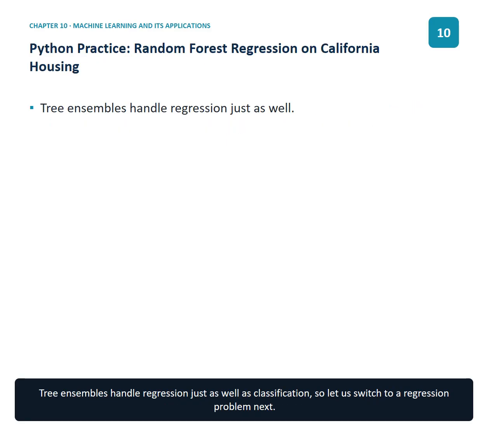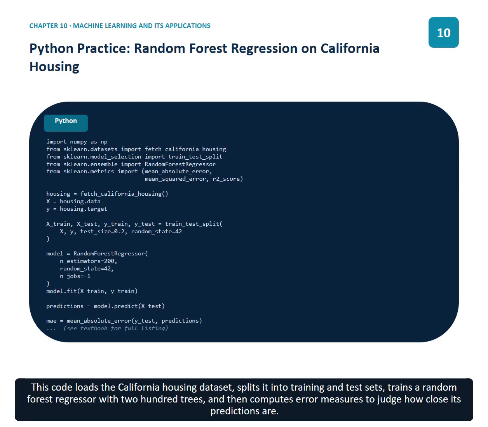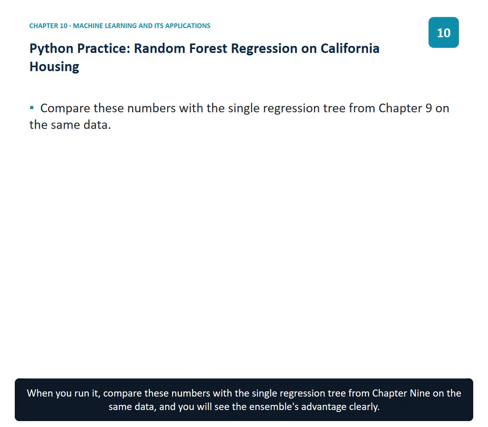Tree ensembles handle regression just as well as classification, so let us switch to a regression problem next. This code loads the California housing dataset, splits it into training and test sets, trains a random forest regressor with 200 trees, and then computes error measures to judge how close its predictions are. When you run it, compare these numbers with the single regression tree from Chapter 9 on the same data, and you will see the ensemble's advantage clearly.